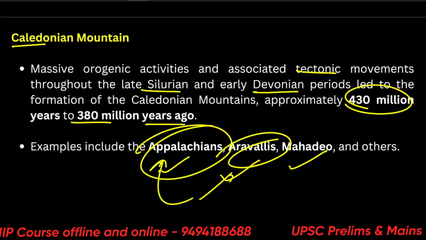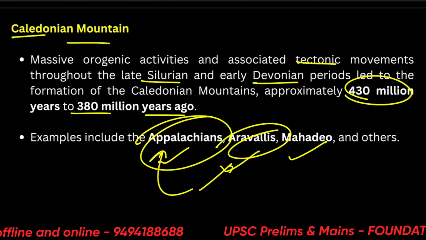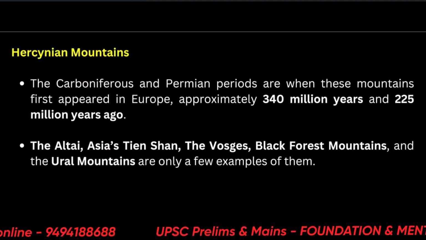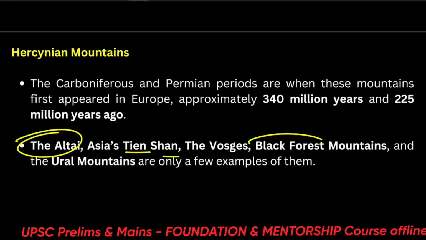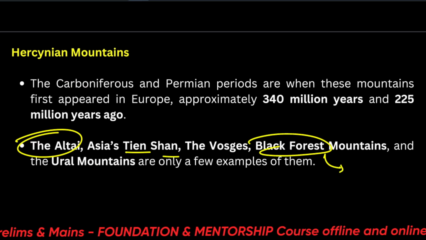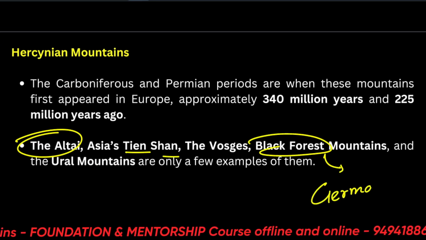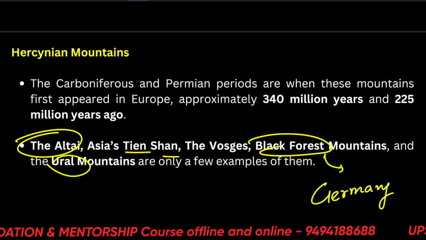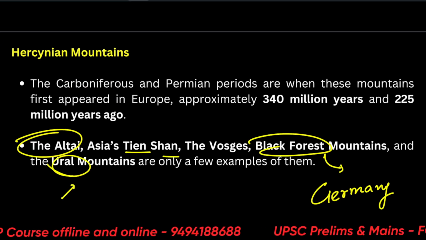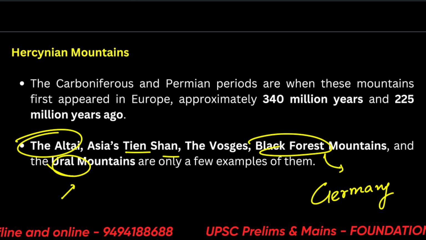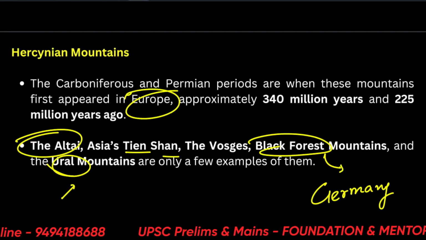Alright, so this Caledonian mountains. Alright, let's see the Hercynian mountains. So what are some examples? The Altai range, Asia's Tian Shan, Black Forest mountains, these are in Germany. And the Ural mountains. So we'll read about these mountains, Altai, the Aravallis, Ural mountains, we'll read about all of them. Alright. So these are mostly in Europe, this side.